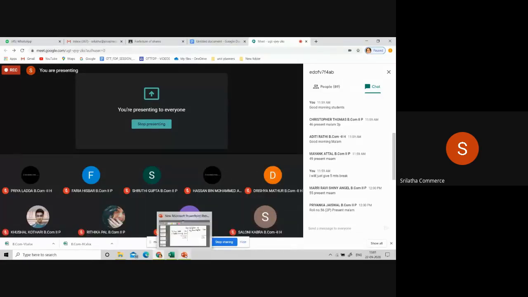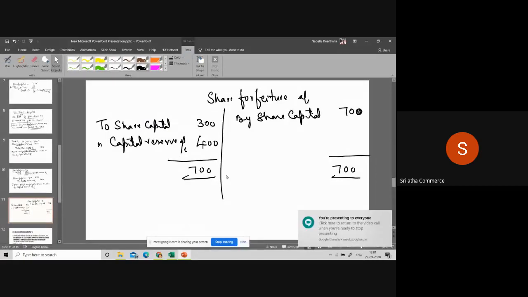Is the share forfeiture account showing balance or not? No, ma'am, the account is closed. No balance. Is it clear? When it is a full reissue, 100 shares forfeited and 100 shares reissued, in such a case the share forfeiture account will not show any balance.